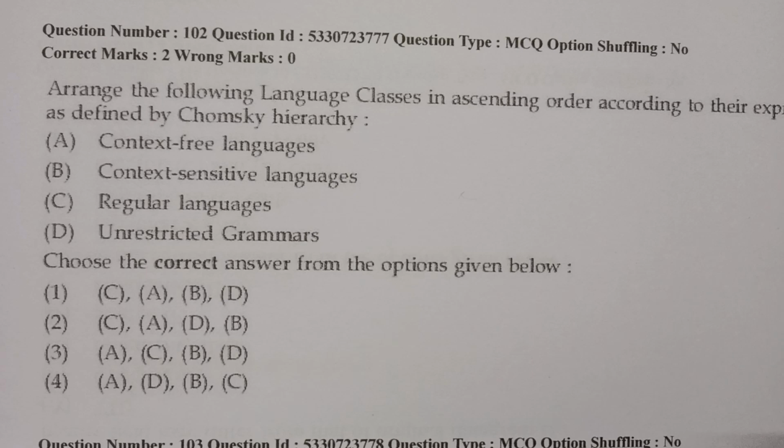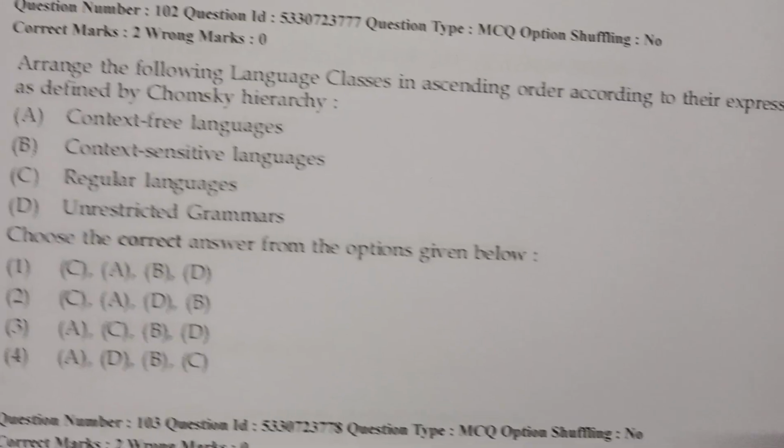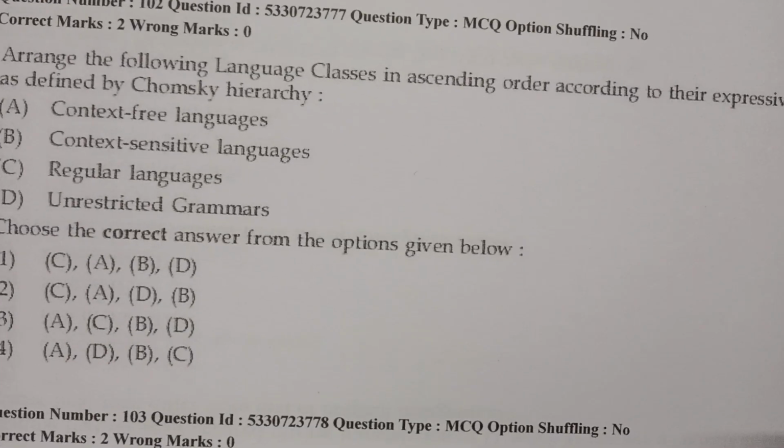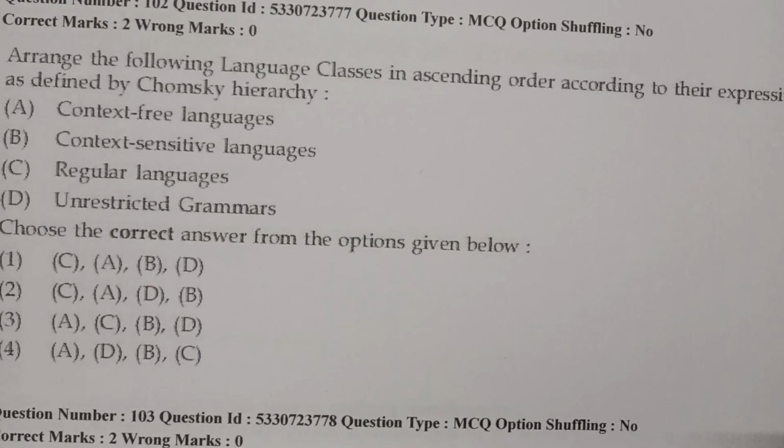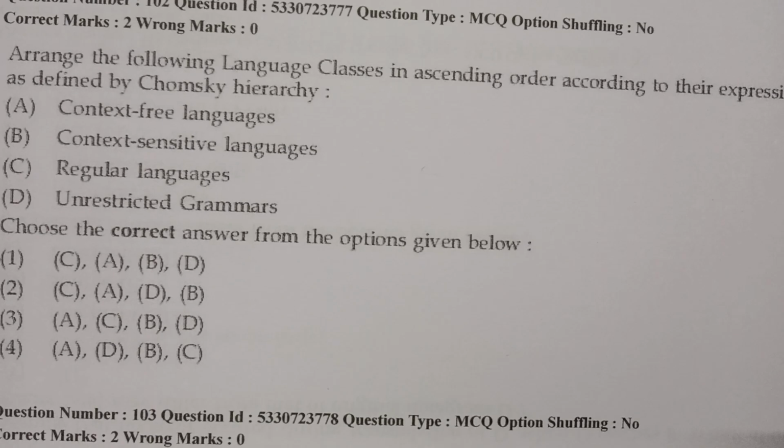UGC question only: arrange the following language classes in ascending order according to their expressive power as defined by the Chomsky hierarchy. The options are given. Starting is C. C is regular language. A is context-free language, so context-free language comes in between, so that cannot be the option.